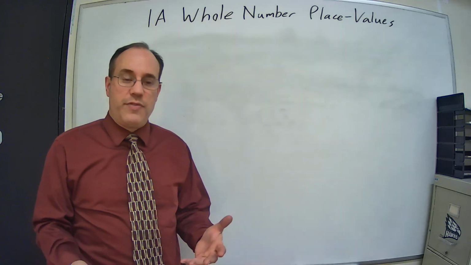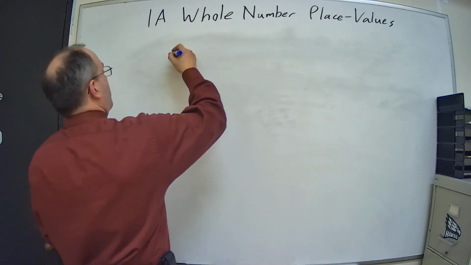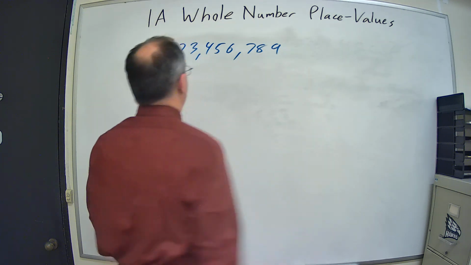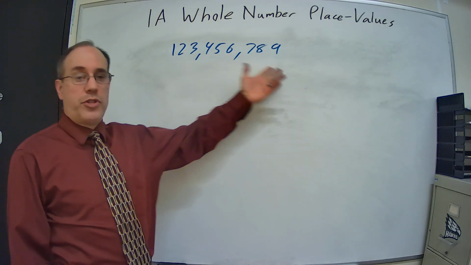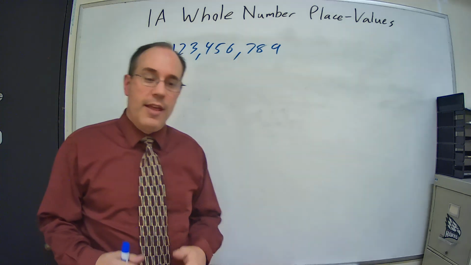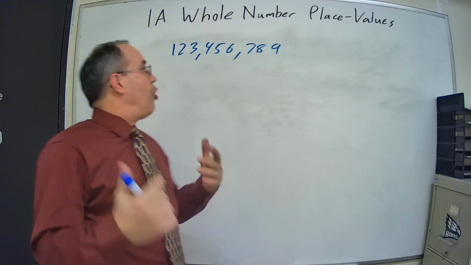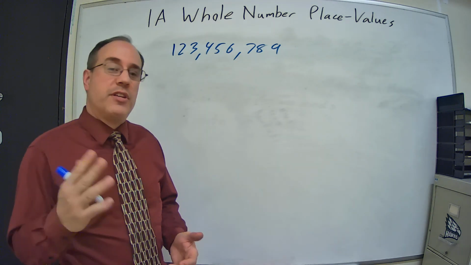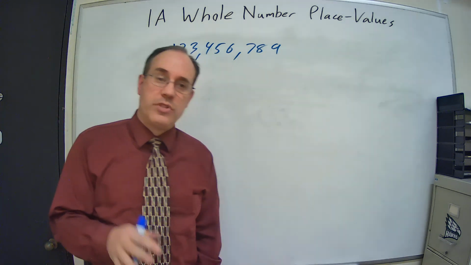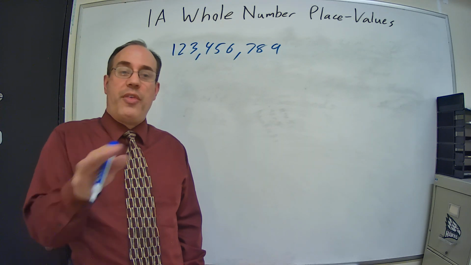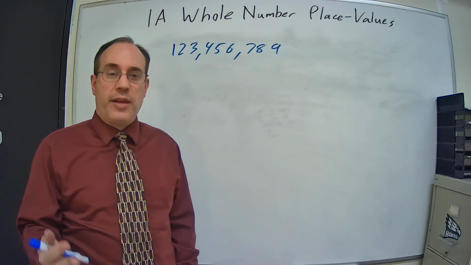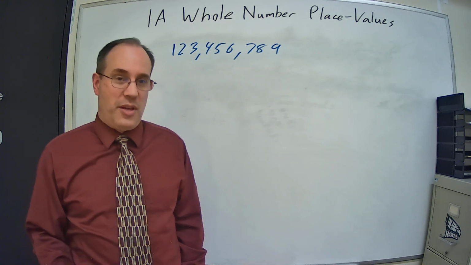recognizing the place values. So if I give you the following number, 1, 2, 3, 4, 5, 6, 7, 8, 9. Yes, I get very creative on the numbers that I use, right? 1, 2, 3, 4, 5, 6, 7, 8, 9. And I ask, which number is in the thousands place? Thousands place. Now, don't confuse the periods with the places. When we say thousands place, we're really saying the 1,000s place.